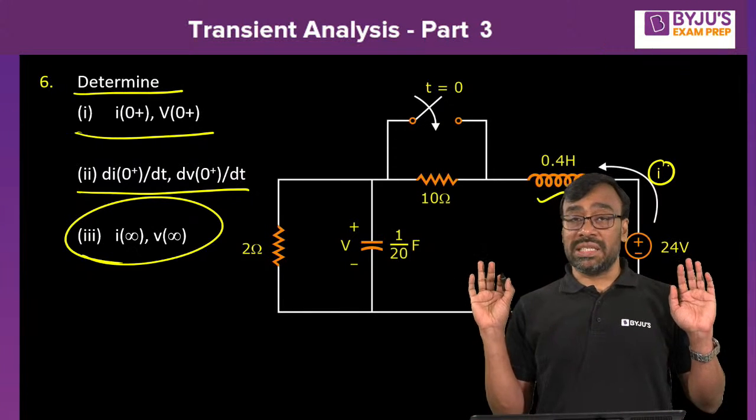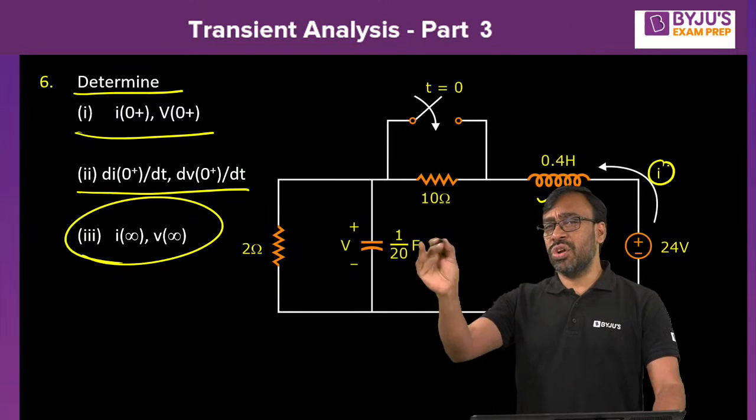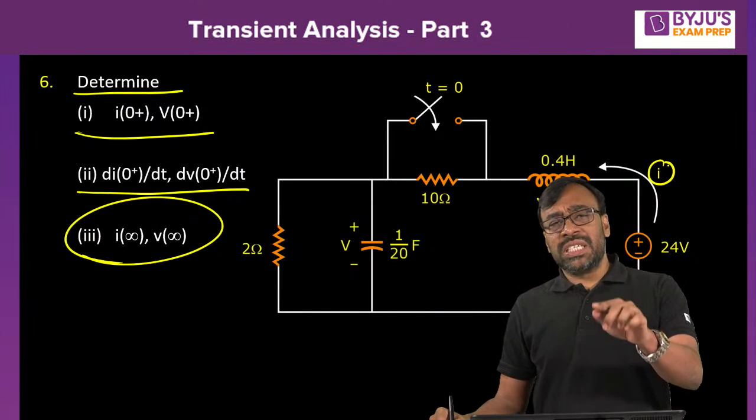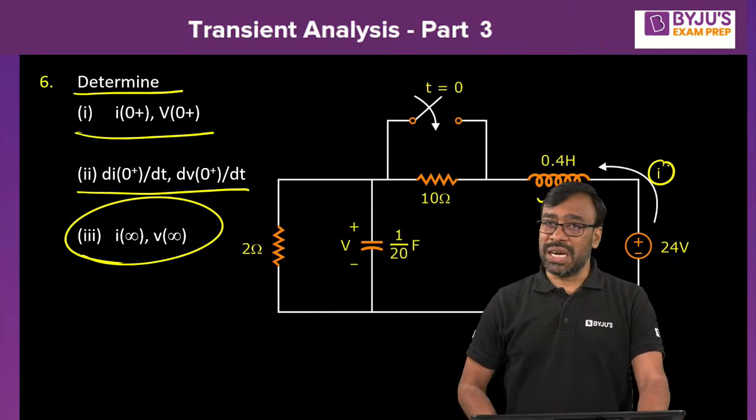So I of 0 plus. Current through an inductor may not change instantaneously. I of 0 plus is equal to I of 0 minus. That means in the first step itself, by constructing the t equal to 0 minus equivalent, you are going to get the answer for this particular question.